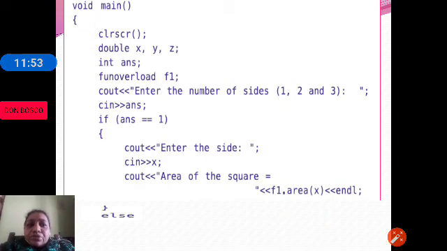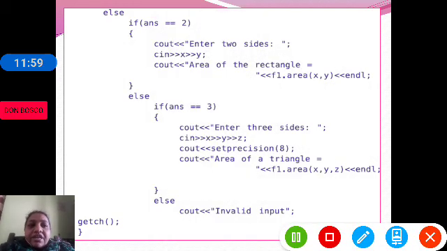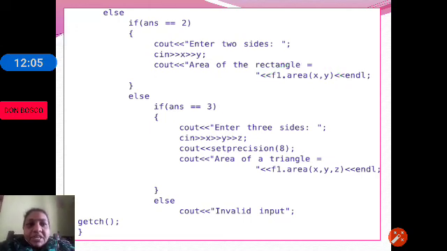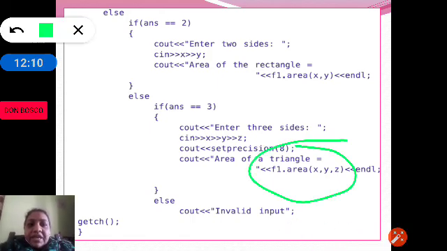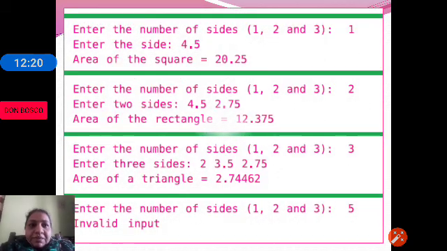If 2 arguments are given, the second function, which calculates the area of a rectangle, is called. And if the choice is 3, meaning there are 3 sides, the third function, which calculates the area of a triangle, is called. This is how function overloading is implemented in C++.